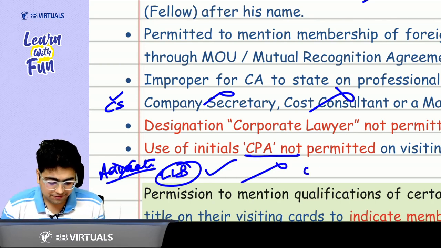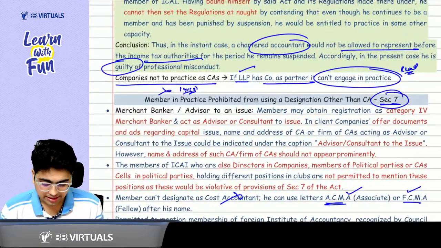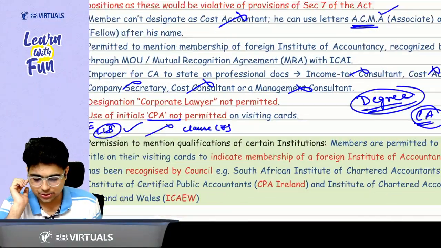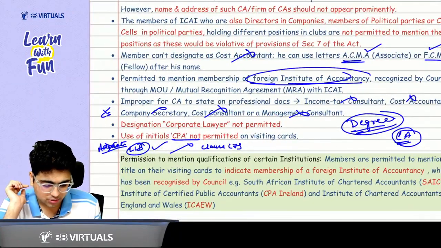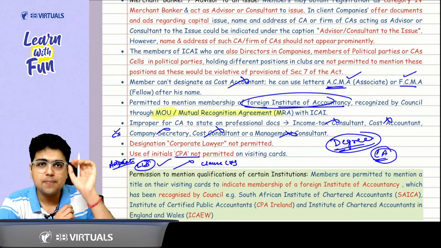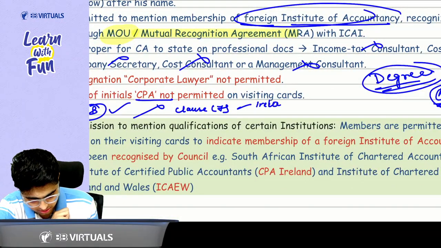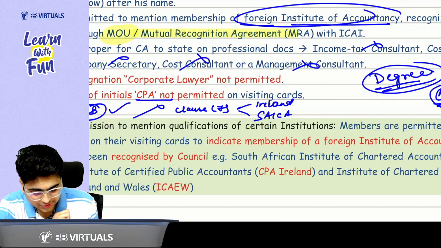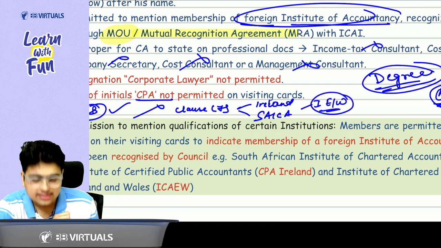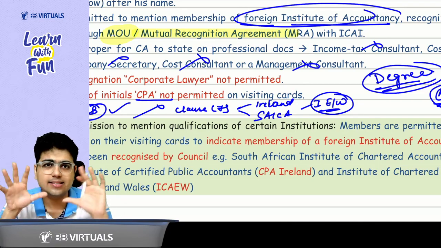The answer is no. But when we discuss clause 7, here what are we studying? Sir, we are studying section 7. When we study clause 7, I will tell you there are certain foreign institutes of accountancy wherever ICAI has an MOU or a mutual recognition agreement, whose membership you can use. For example, CPA Ireland is allowed. SAICA is allowed, the South African Institute of Chartered Accountants. The Institute of England and Wales, that CPA is also allowed. So these are certain institutions you can refer to in your visiting cards, there is no issue.